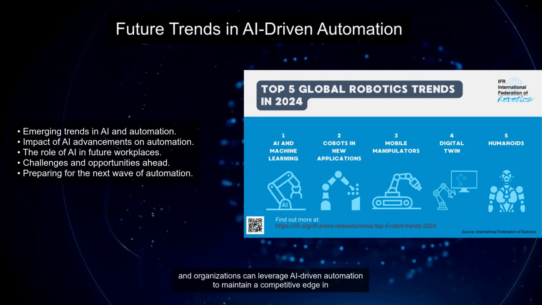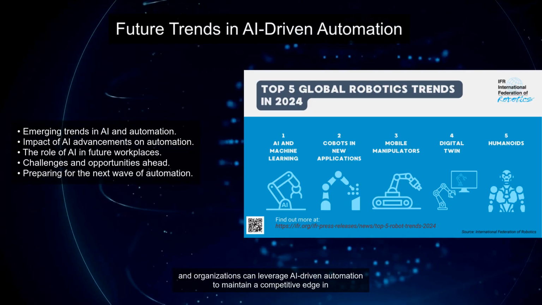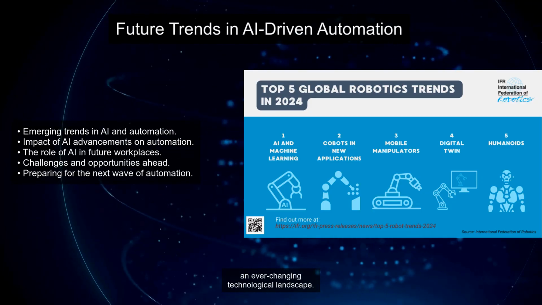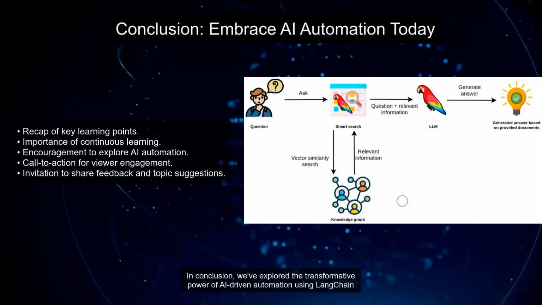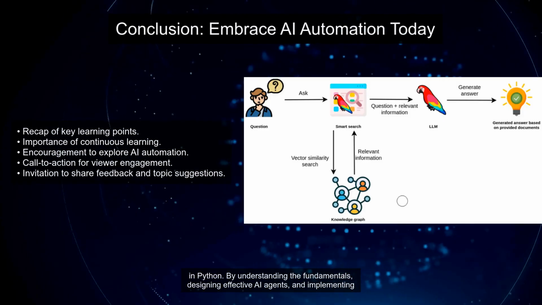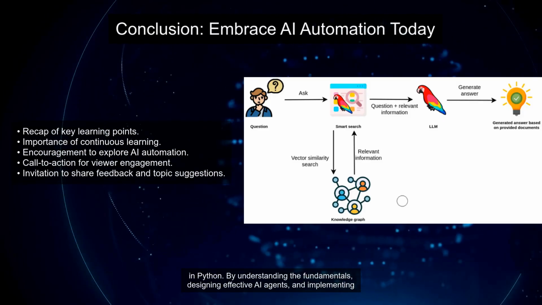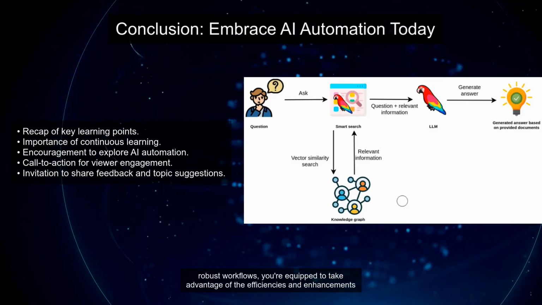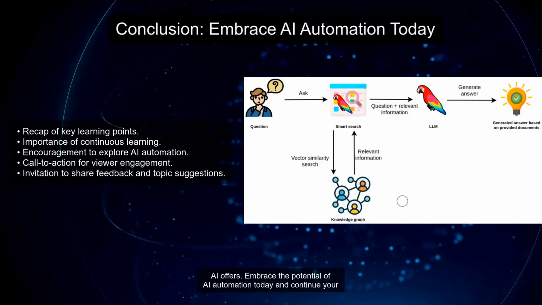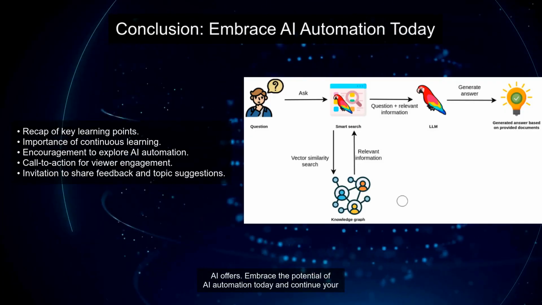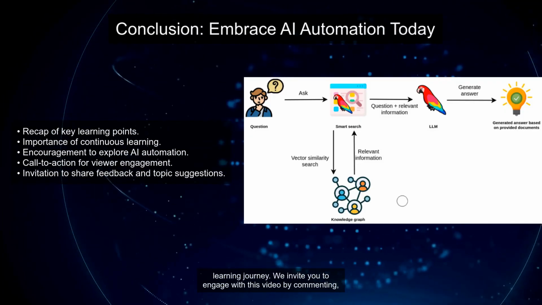By staying informed and adaptable, developers and organizations can leverage AI-driven automation to maintain a competitive edge in an ever-changing technological landscape. In conclusion, we've explored the transformative power of AI-driven automation using LangChain and Python. By understanding the fundamentals, designing effective AI agents, and implementing robust workflows, you're equipped to take advantage of the efficiencies and enhancements AI offers. Embrace the potential of AI automation today and continue your learning journey.